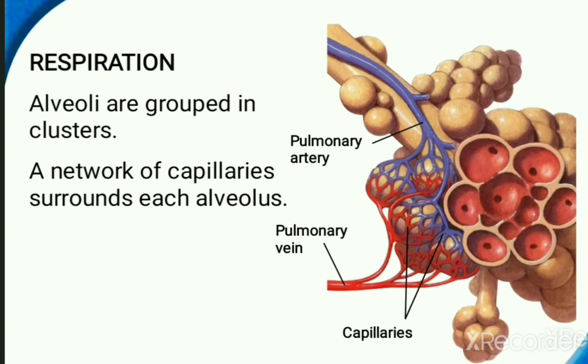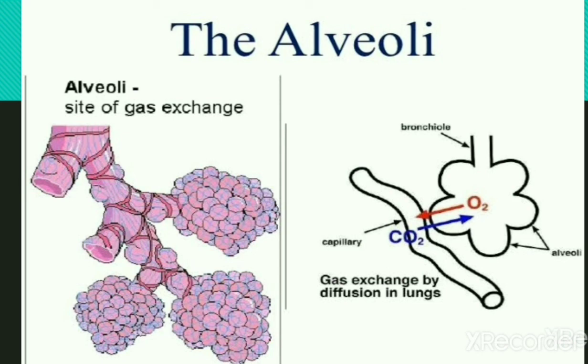So alveoli are grouped in clusters, and a network of capillaries surrounds each alveolus. So you can see the exchange of gases taking place. This is the alveolus, which is filled full of oxygen, and this is the blood capillary where O2 and CO2 exchange occurs.